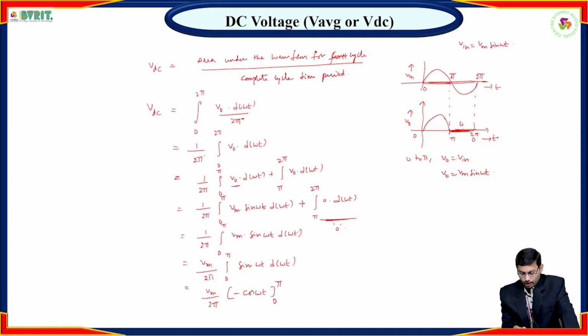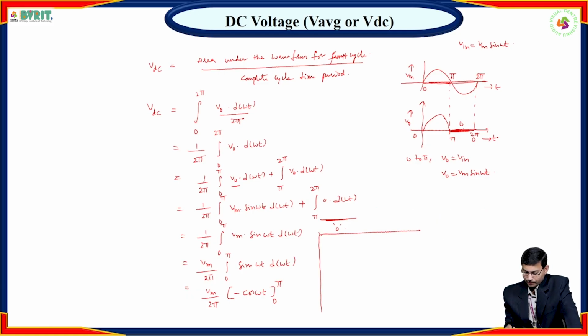After simplification, VDC is Vm by 2 pi times minus cos pi minus of minus cos 0.